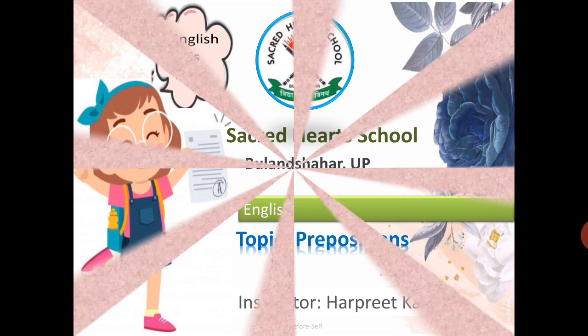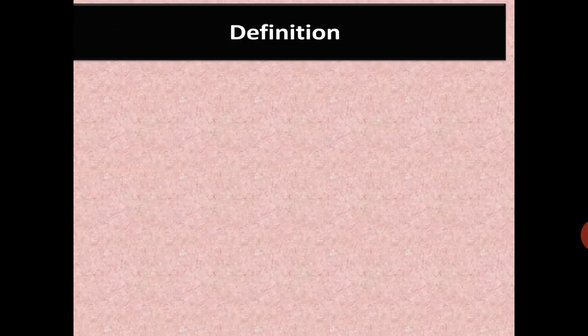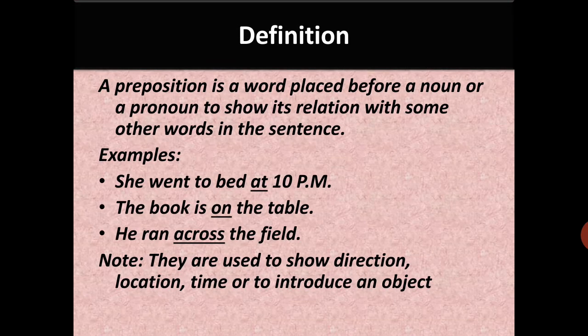So let's get started and discuss what is the definition of the word preposition. A preposition is a word placed before a noun or a pronoun to show its relation with some other words in the sentence. Prepositions वो word होते हैं जो noun या pronoun के साथ लगने के बाद they tell us how they are related with some other words in the sentence. For example, वो हमें location बता सकते हैं, time बता सकते हैं, moment बता सकते हैं of the nouns and the pronouns. See the examples.